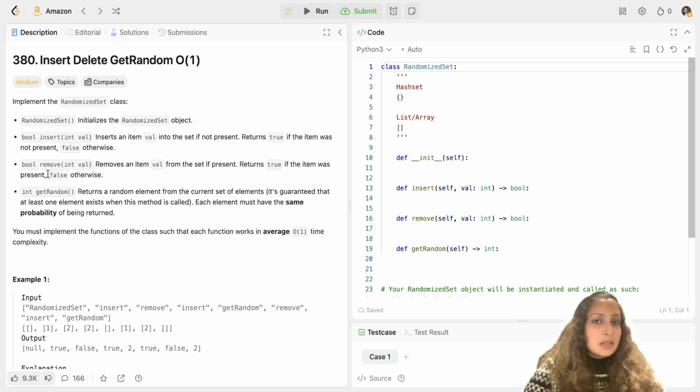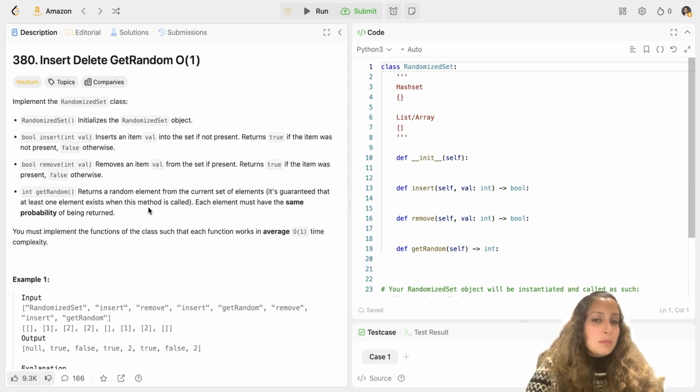The other method is remove. It will check if the value val is present. If it is present, it will remove it and return true, meaning the task has been done and the value has been removed. In case the value is not present, it will return false. The third and more complex task is GetRandom. As the name indicates, out of all the elements, every element has equal probability of being returned, and it will pick any one random value or random index and return that value.